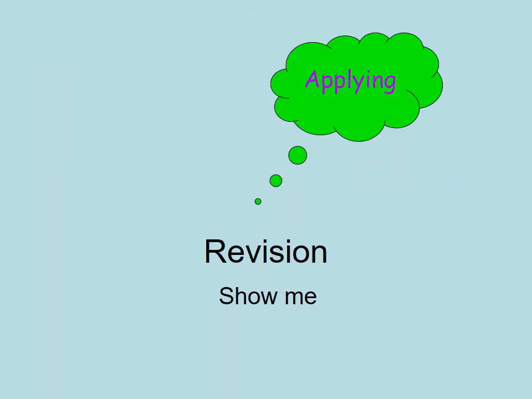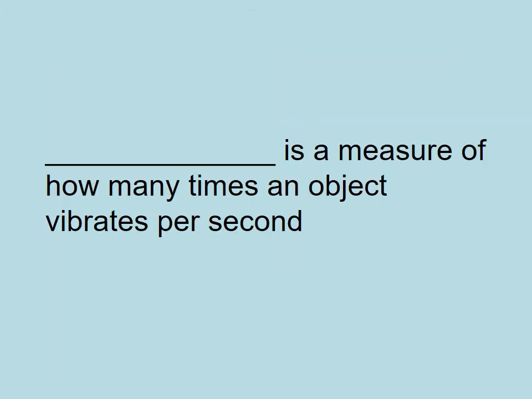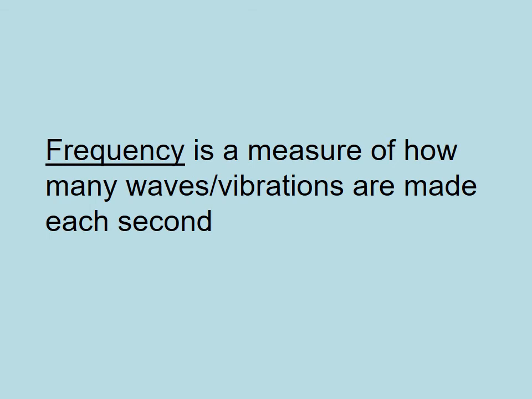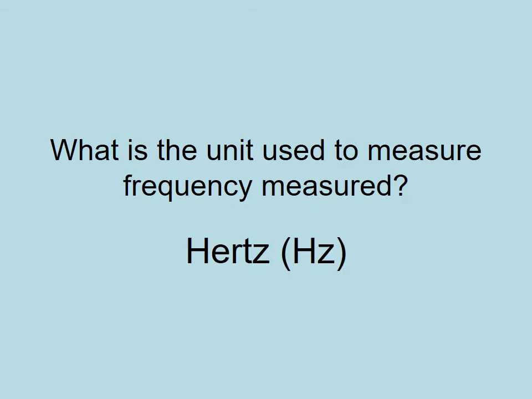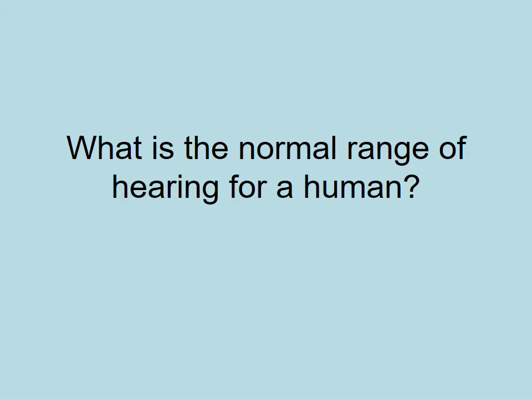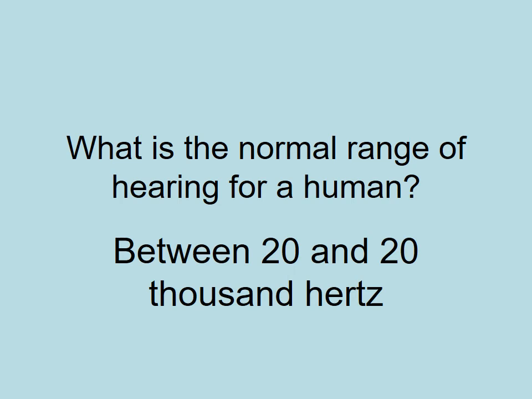So let's do some revision. What is a measure of how many times an object vibrates per second, or the number of waves produced in a second? Well, that would be frequency. Frequency is a measure of how many wave vibrations are made each second. What is the unit used to measure frequency? Well, that would be hertz. What is the normal range of hearing for a human being? Between 20 and 20,000 Hertz.